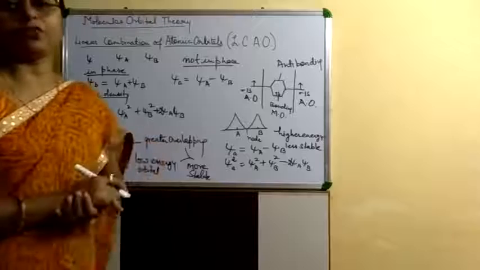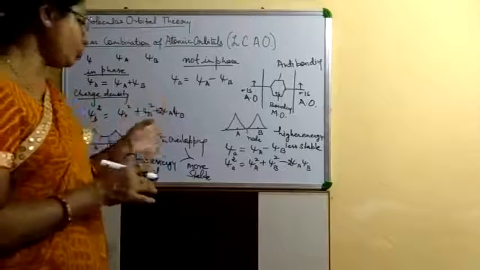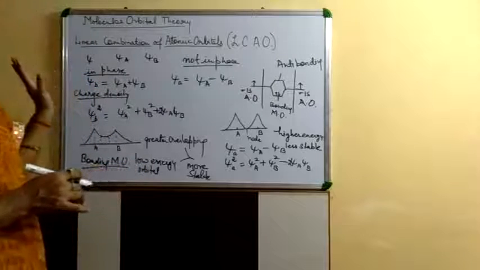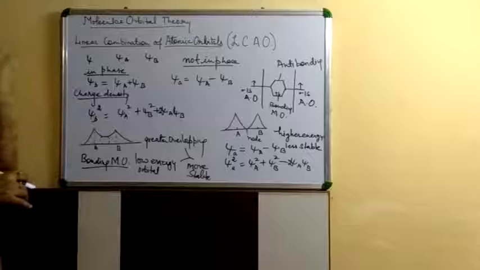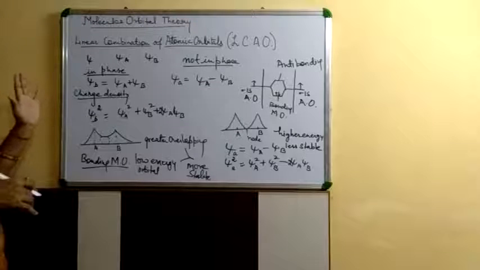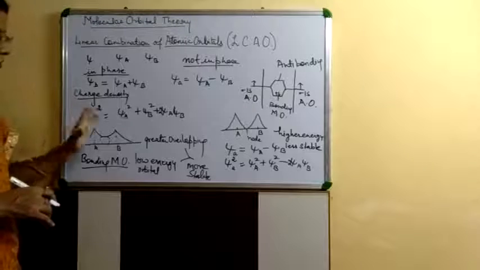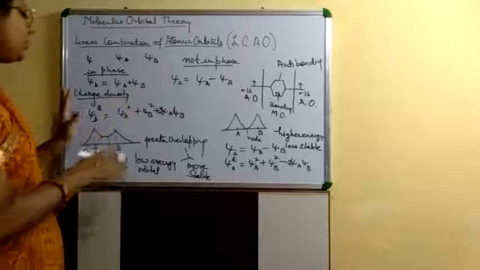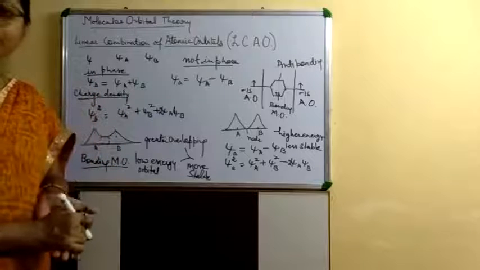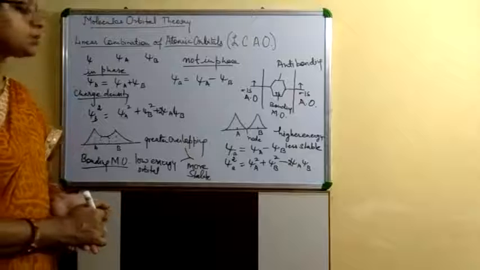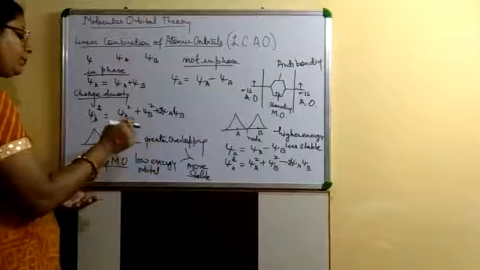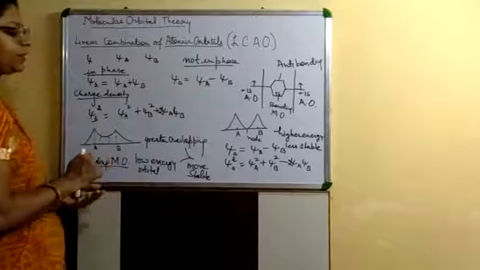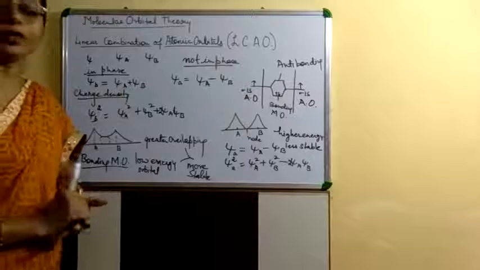And you have to write down the difference yourself. For the bonding molecular orbital, the charge density is psi AB terms more than the charge density of the particular atomic orbitals, and because of greater overlapping and having low energy, these orbitals are more stable.